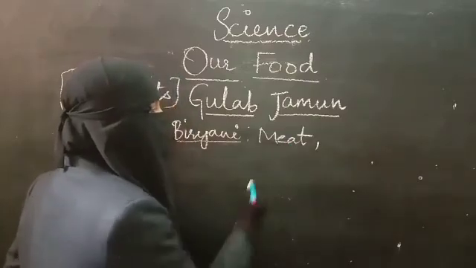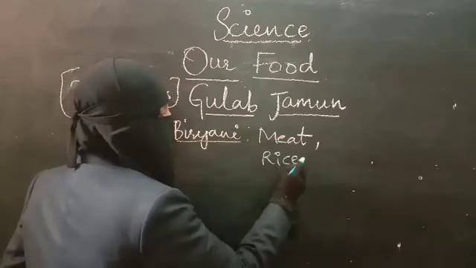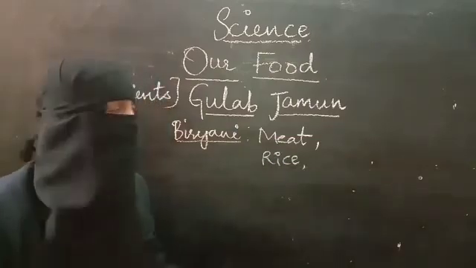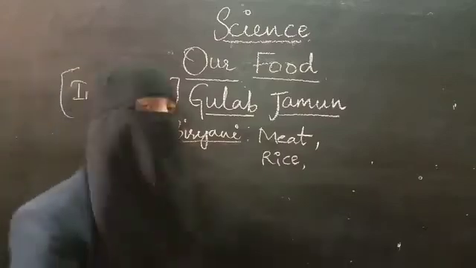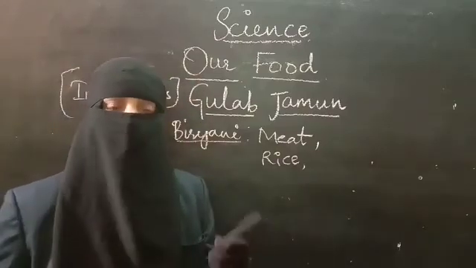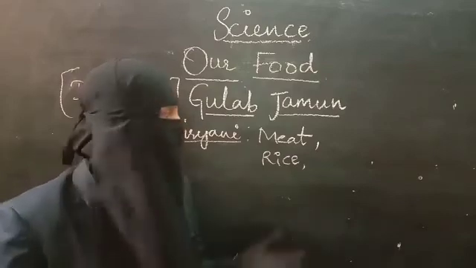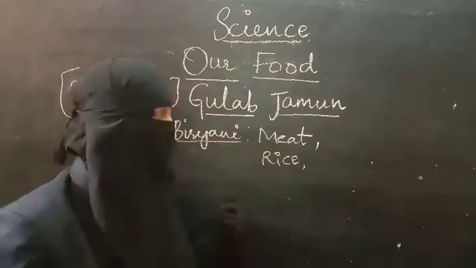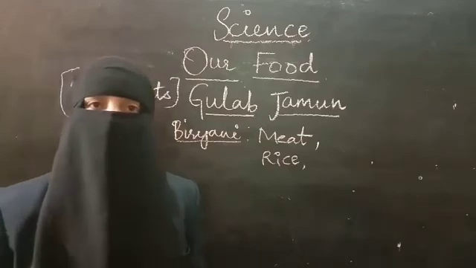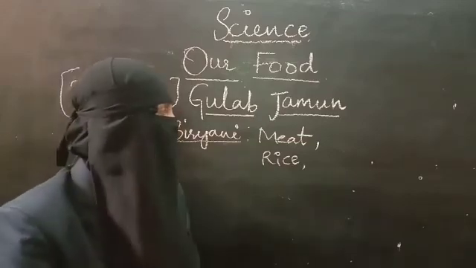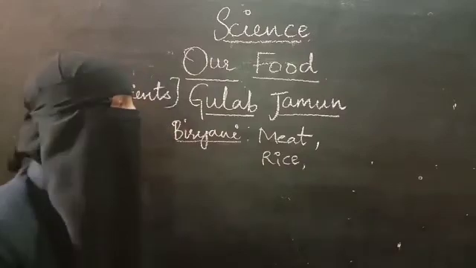Then the next thing required is rice. Then what are the things required for making this meat biryani? Like coriander leaves, mint leaves, turmeric, chili powder, green chilies, salt, pepper, oil, curd, and some condiments.